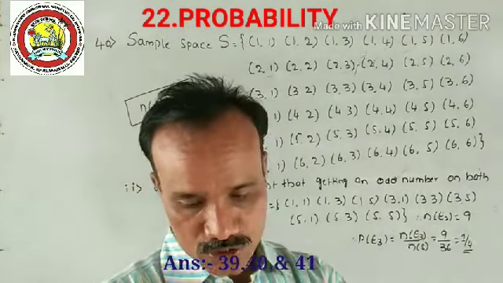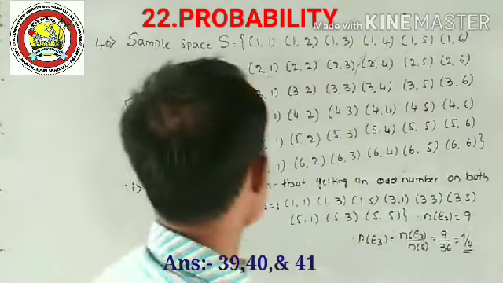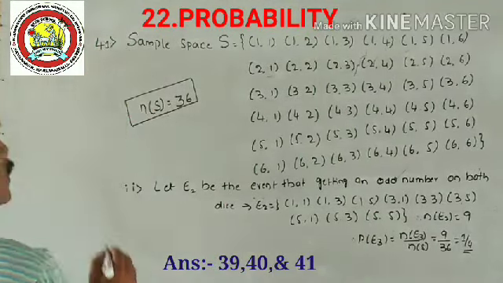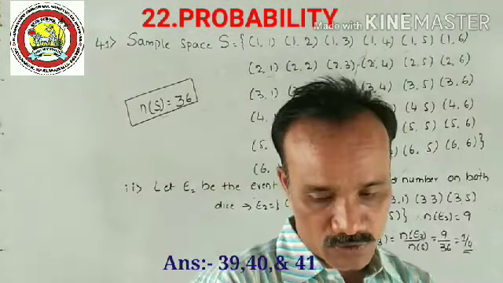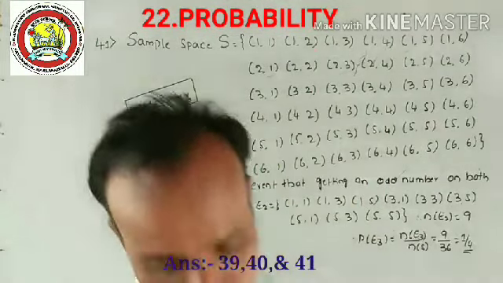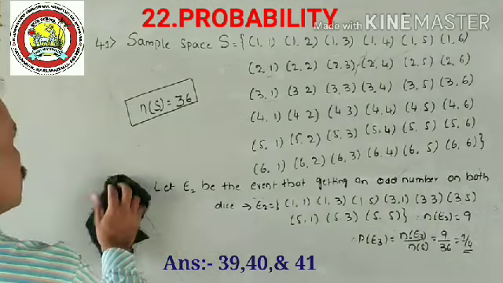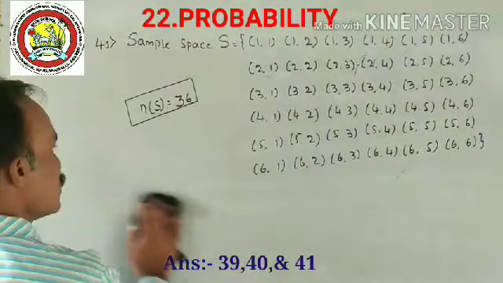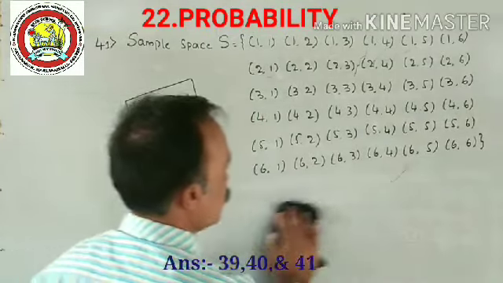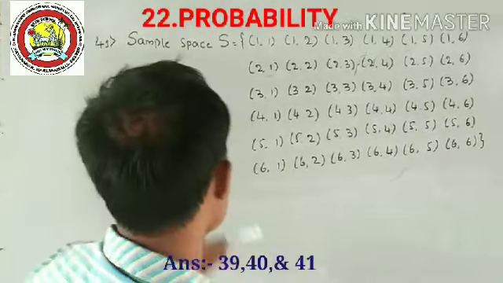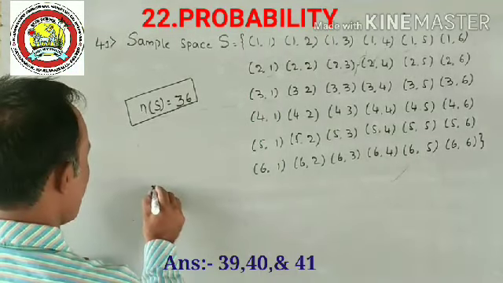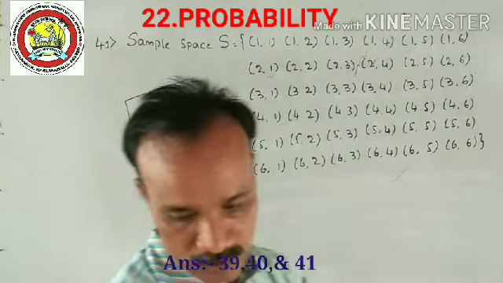Let's see the last question in this lesson, question number 41. This is also related to the previous one, that is the 40th question. Two different dice are thrown. Again, the sample space S is the same as the previous question 40. Therefore, the value of N of S is equal to 36. Next, consider the events one by one.